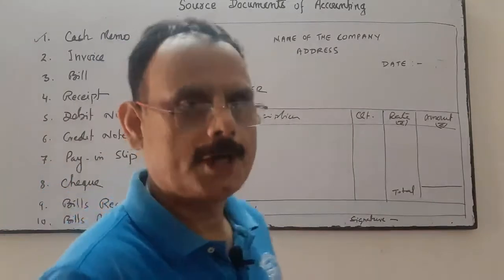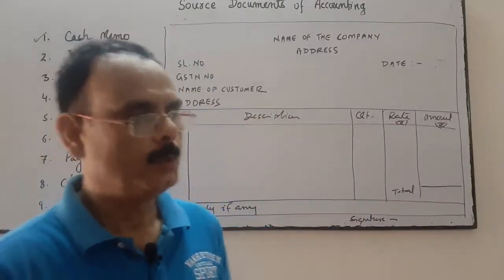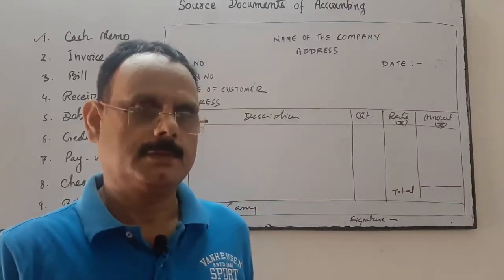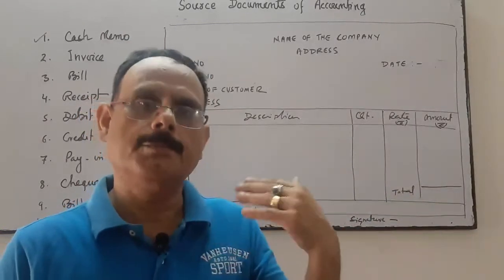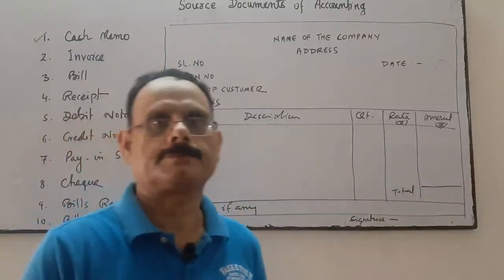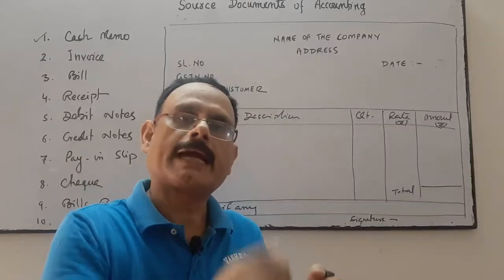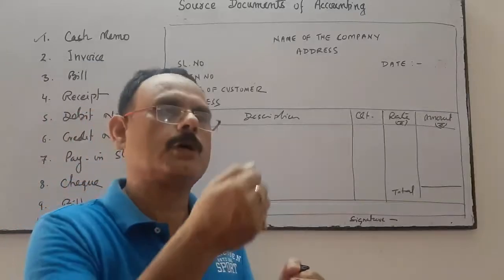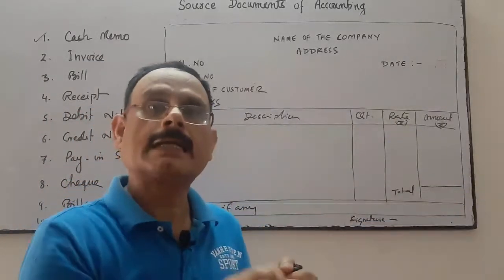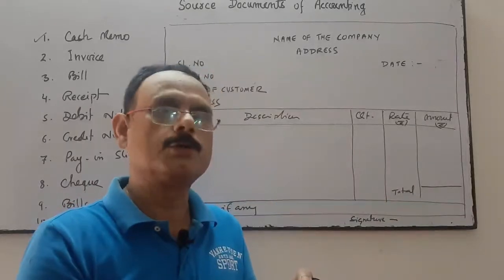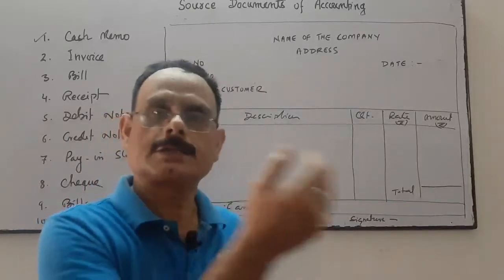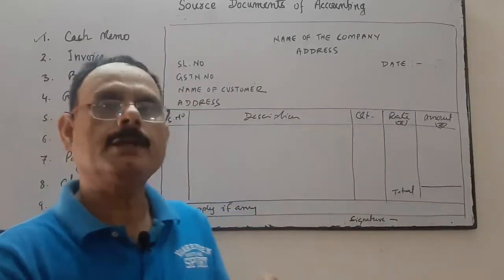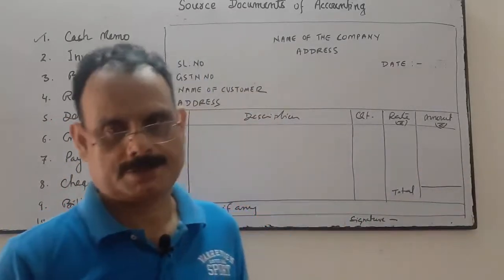Now come to the invoice. What is invoice? When we sold the goods on credit, then we issue an invoice to our customer. When we sold the goods for cash, then we give the cash memo. When we sold the goods to our customer, then what we give to the customer? Cash memo. But when we sold the goods to our customer on credit, then we give them the invoice.